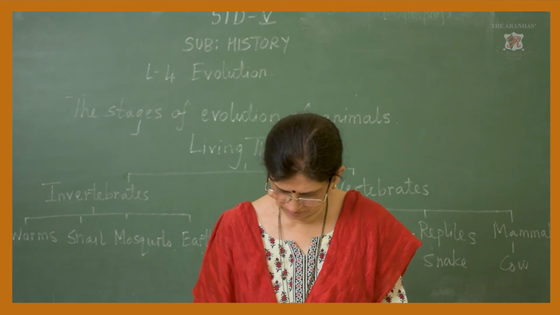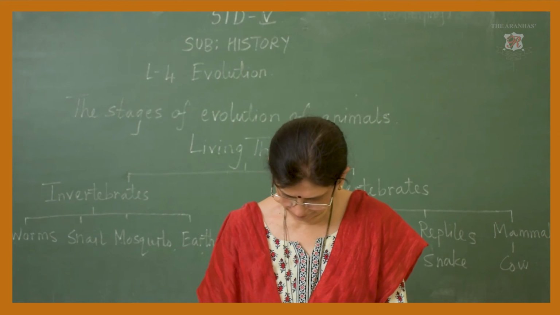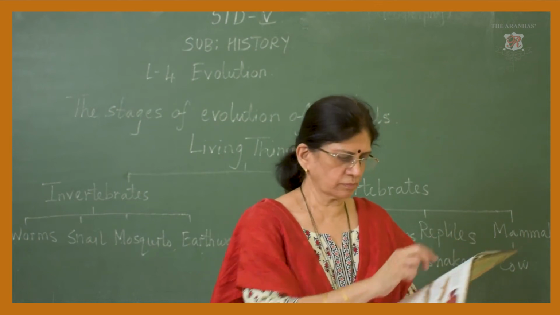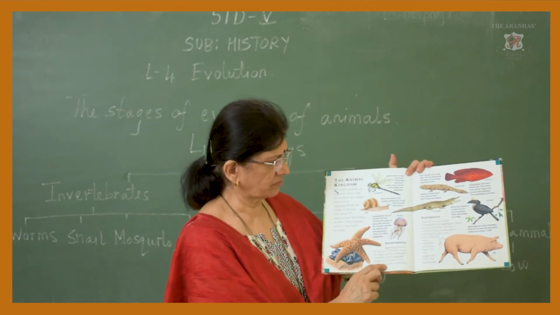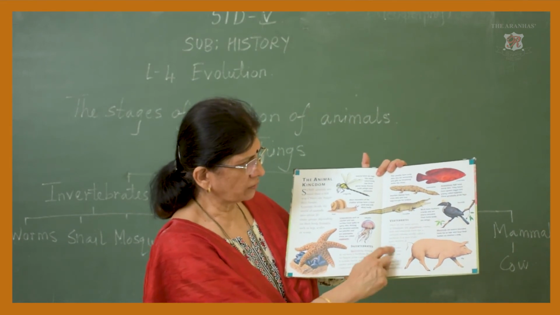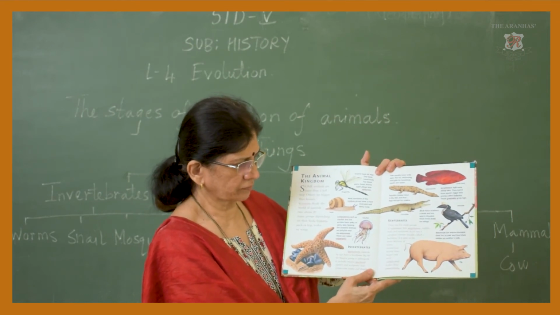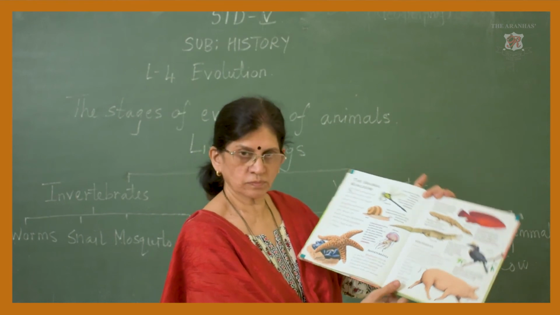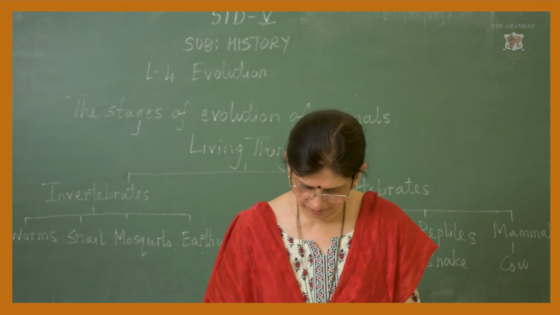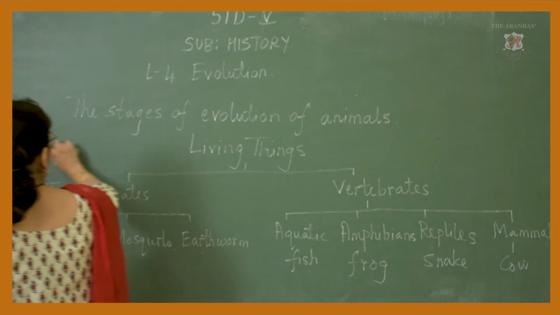I'll show you the pictures of vertebrates and invertebrates. These are the invertebrates. They are without a backbone. And this side you can see they are the vertebrates. Okay. Now the third type is apes. The third point is apes.